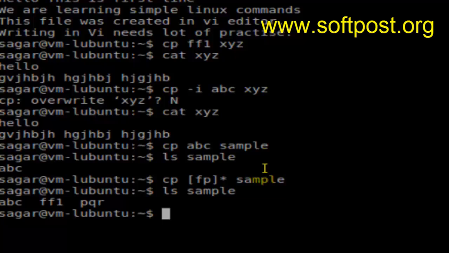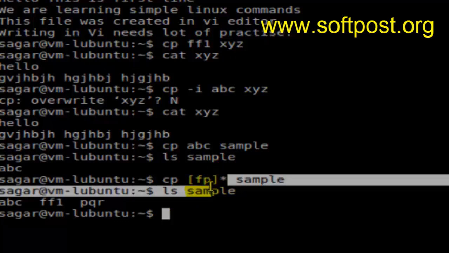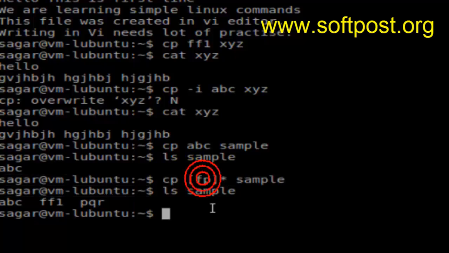as you can see, the files ff1 and pqr are also copied, because of what are called wildcard characters, which allow you to copy multiple files matching those particular characters. In the brackets you can give the characters. It means select any file that starts with either F or P and then ends with anything. So ff1 and pqr matched those conditions, and that's why those files were copied into sample. This is a very handy thing that you need to remember, wildcard characters, which can boost your productivity.